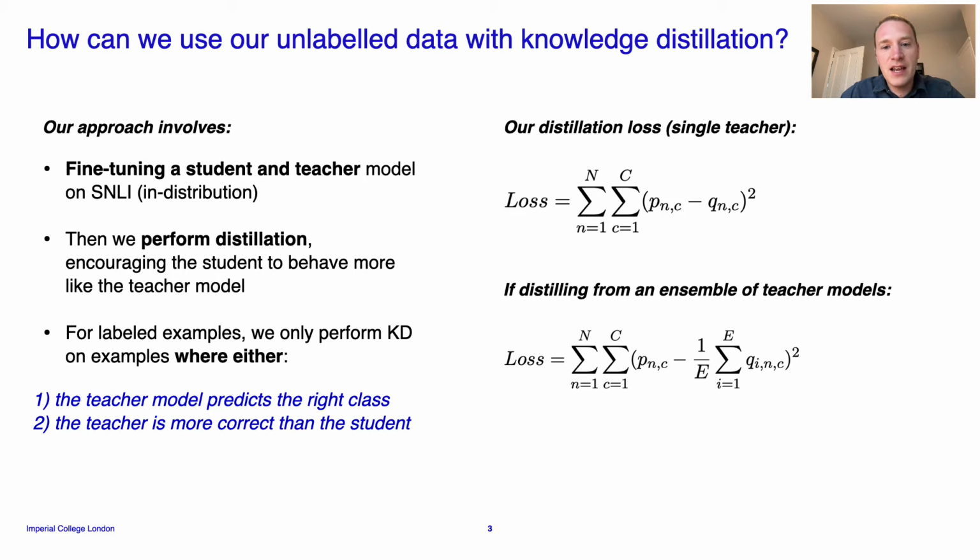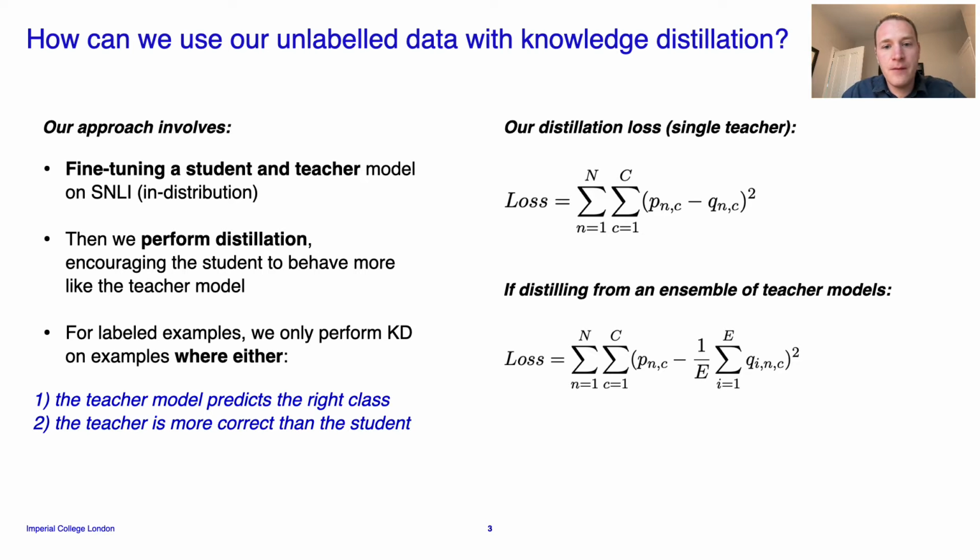We then perform distillation to encourage the student to behave more like the teacher model. But for labeled examples, so that's our SNLI training data, we only perform distillation when either the teacher model predicts the correct class or when the teacher is more correct than the student model. Because we don't want to perform distillation when the teacher's both wrong and more wrong than the student.